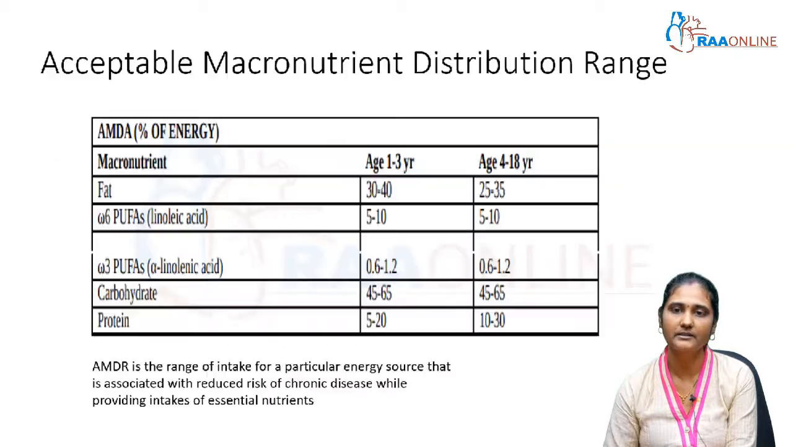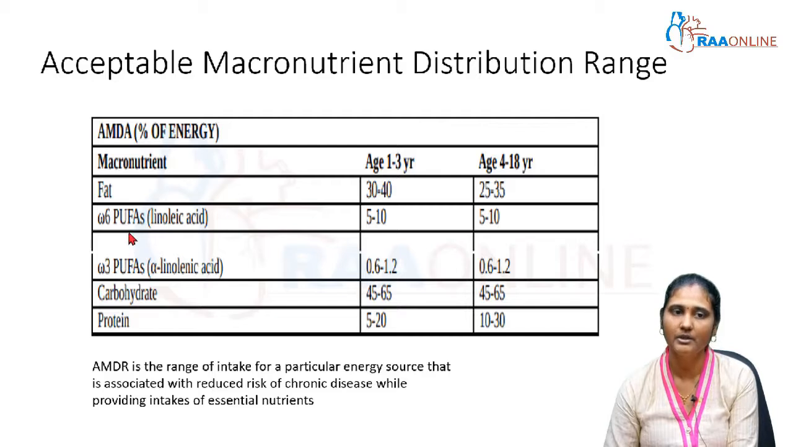Next, another parameter is the acceptable macronutrient distribution range. This is basically the range of intake for a particular energy source that is associated with reduced risk of chronic disease while providing the intake of essential nutrients. In a diet, fat should contribute 30 to 40% in children between 1 to 3 years and 25 to 35% in children above 3 years.